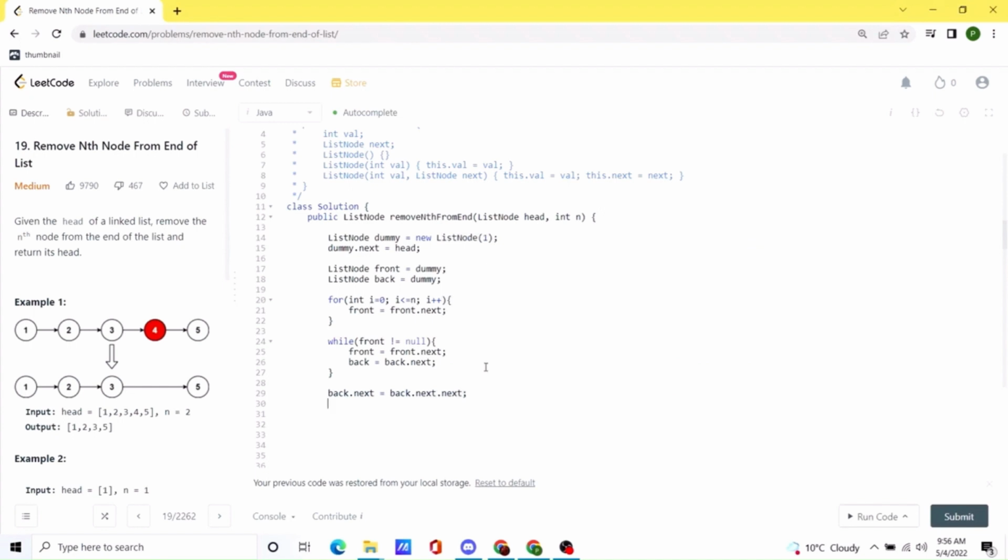Okay, and now we have removed the nth node from the end of the list, so we can simply return the head of the list, and this should be our solution.